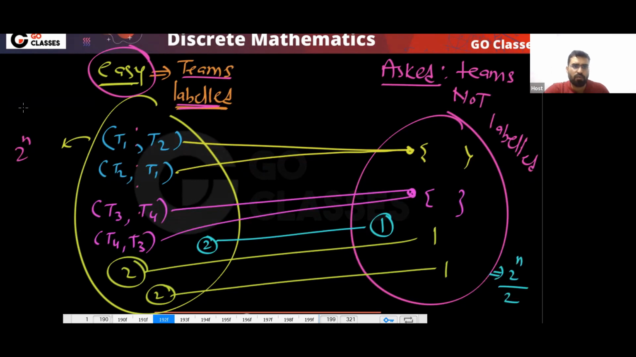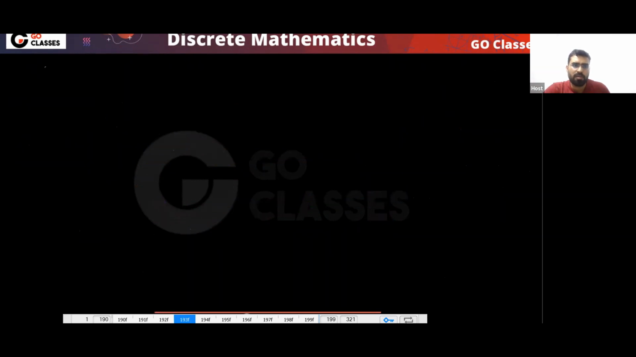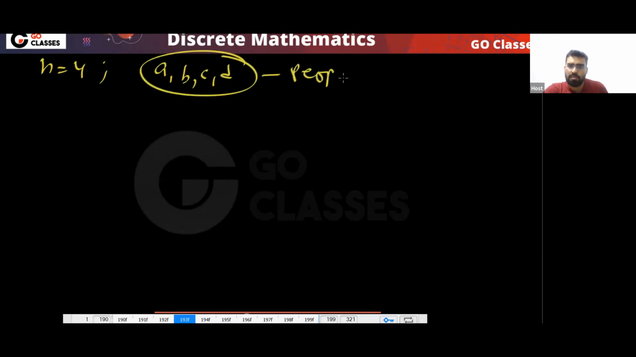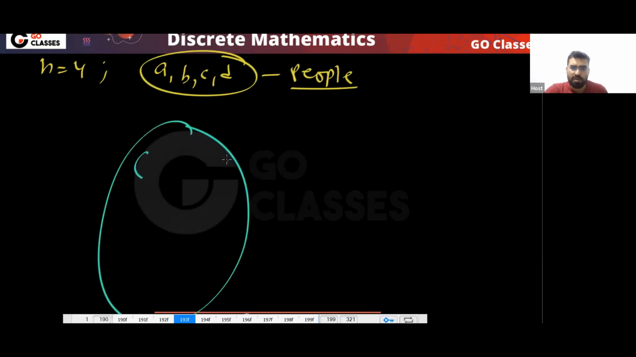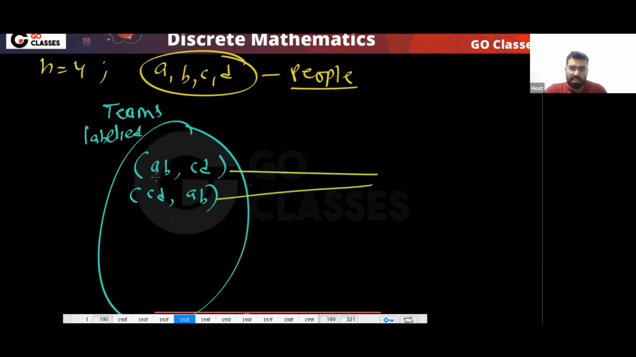For example, let's assume n is equal to 4. So you have these people, A, B, C, D. If you make this type of committee, let's assume AB are together, CD are together, and CD are together, AB are together. So when teams are labeled, these two things are different.